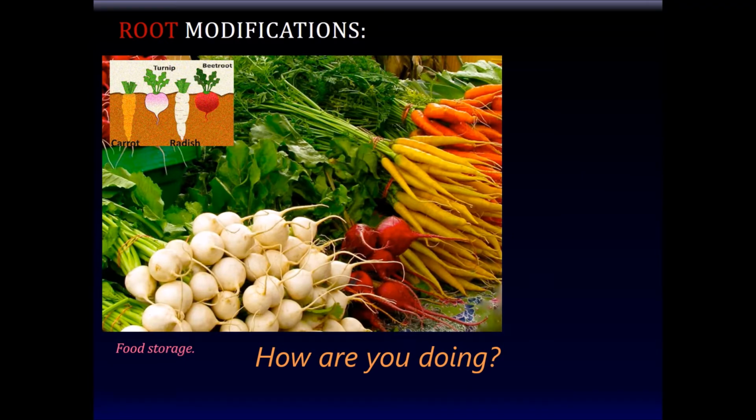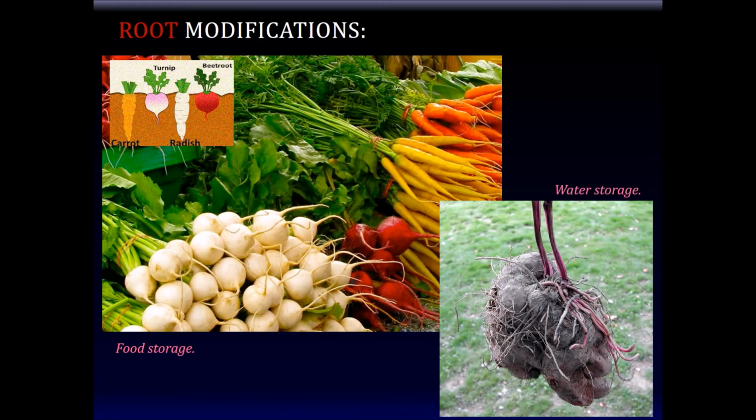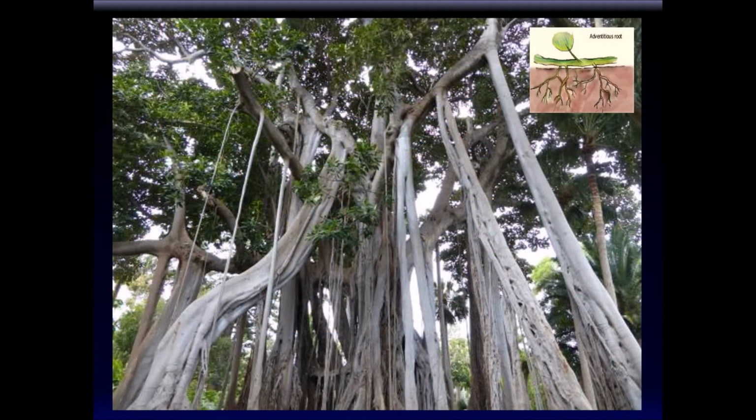And then there are some special modifications of roots. Carrots, radishes, and turnips, for example, are basically roots that are modified to store extra food. And some roots are specialized to store water. Some adventitious roots can be pretty impressive, like you see over here. Adventitious roots basically are roots that come from the stem of the plant and they fall to the ground and then they dig themselves into the ground, like you see over here, for support.